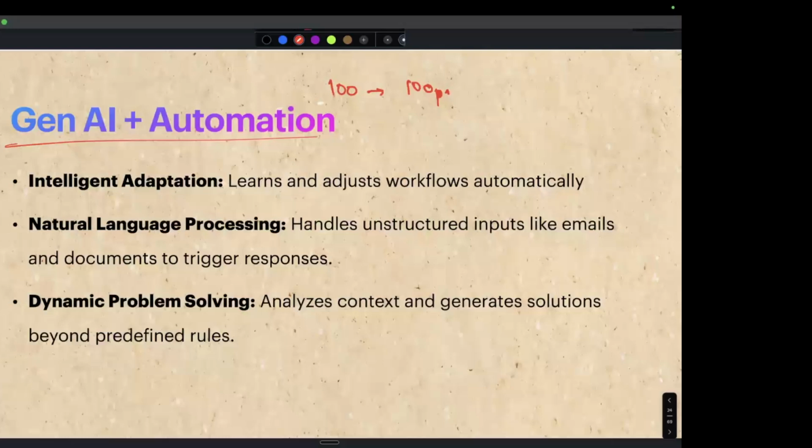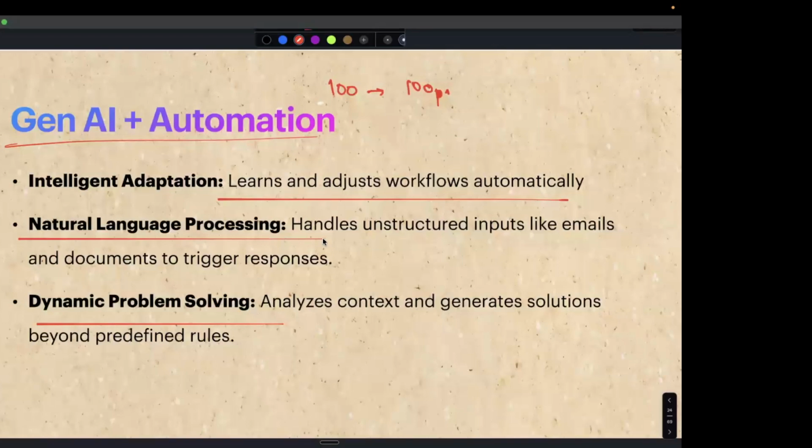So one benefit of this is that this automation can learn automatically. It will intelligently adapt. So if it's a senior engineer from Oracle, it will respond in a certain way. If it's a chief marketing officer of a big startup, it will respond in a certain way and it will dynamically solve problems. And all you have to do is just give some simple natural language instructions. So natural language instructions, as in you can just say keep the email short, say thank you at the end, and few other things you can just give it by simple prompts.